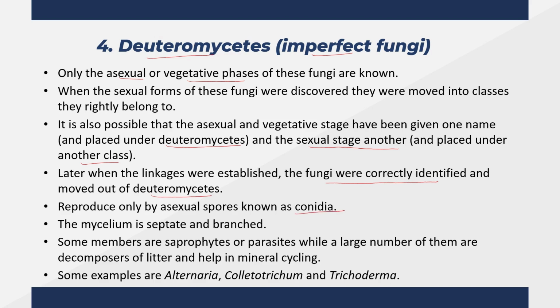The mycelium is septate and branched. Some members are saprophytes, some are also parasites. But a large number of imperfect fungi are actually decomposers of the litter, and they help in cycling of minerals. Some common examples are Alternaria, Colletotrichum, and Trichoderma.